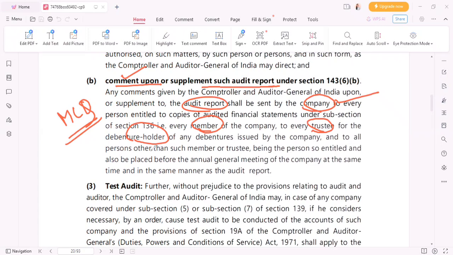Okay. And to all persons other than such member or trustee, being the person so entitled. So you just remember this word, that person so entitled, whosoever person is entitled to get such audit report will be given by the company. It's not the duty of the auditor. Okay. And also be placed before the AGM. In the annual general meeting, also such audit report shall be placed before the members. Okay. And in such time and manner as the audit report. Okay, let's move on further.